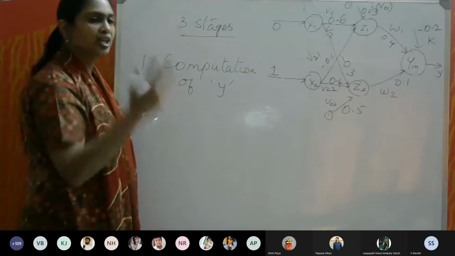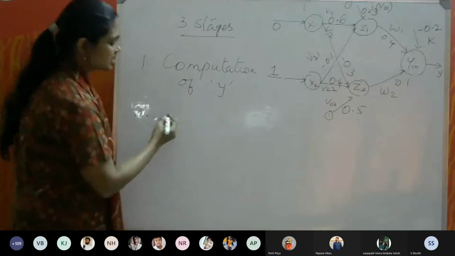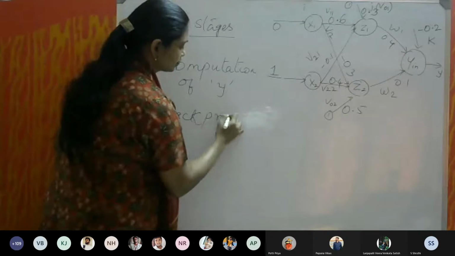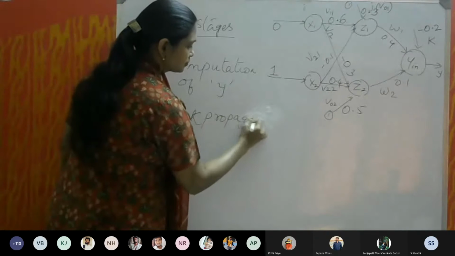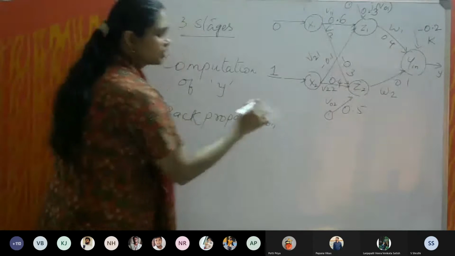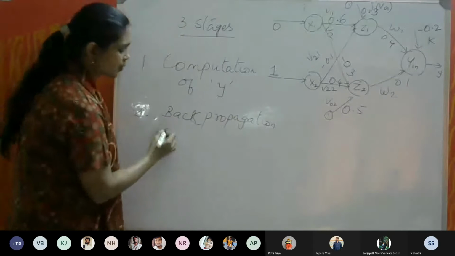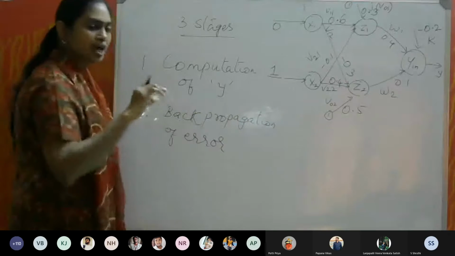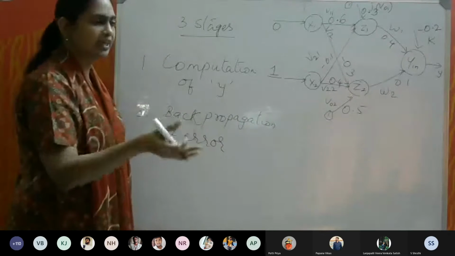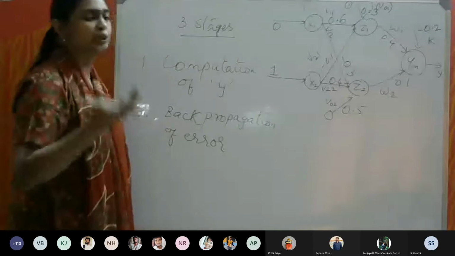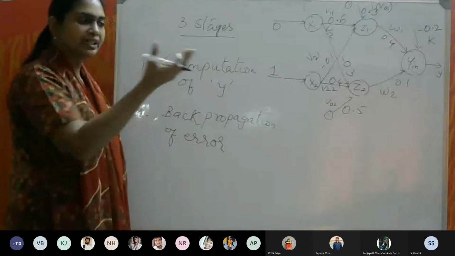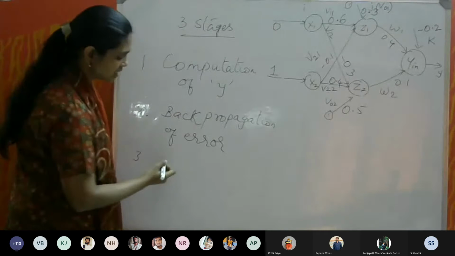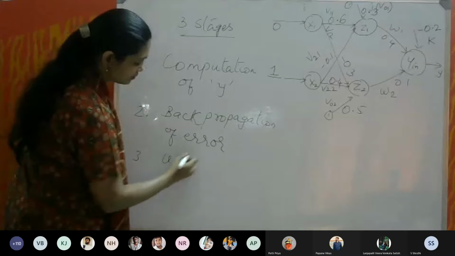So there are 2 stages in that. The first one is back propagation of the error. Not the error itself, but the portion of the error, what is contributing to the error; that information is being back propagated. And then the third one is updating the weights.